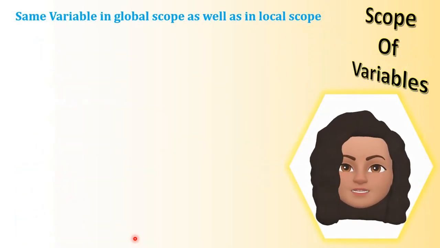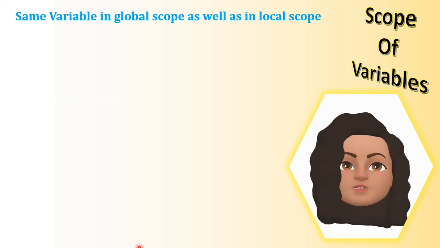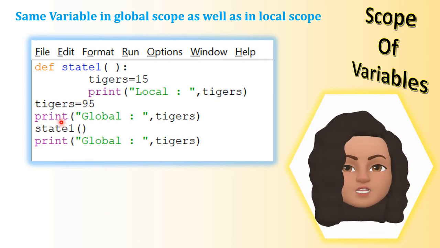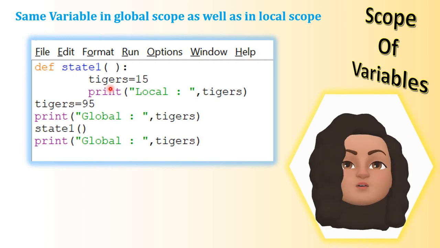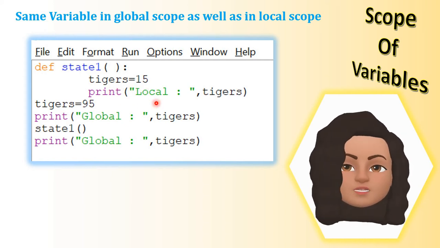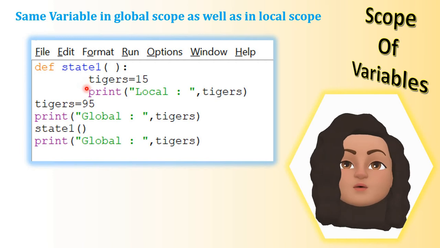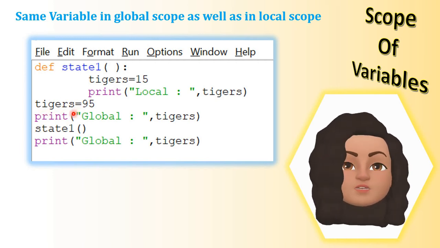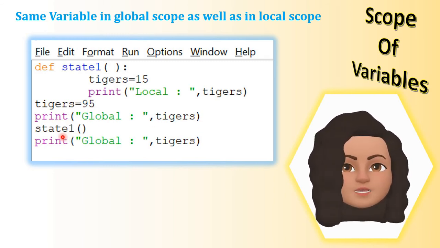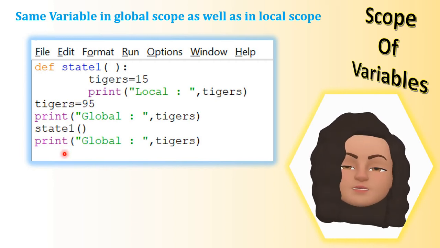This program is an example for the same variable in global scope as well as local scope. Okay, so the name of the function here is state1. Inside the function we have declared a variable called tigers, which is assigned a value. Okay, now we are printing local tigers, and inside the global scope we are using the same variable tigers with the value 95 and printing global tigers, and then in the next line, function call, again we are printing global tigers.